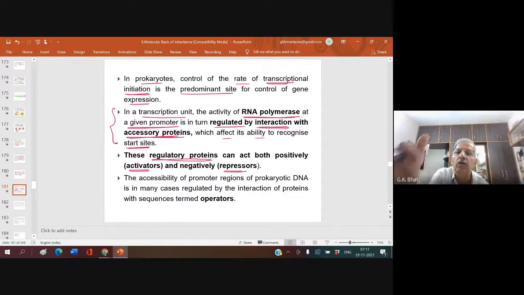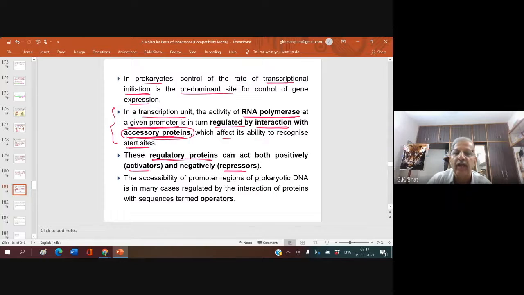Even for the start codon or stop codon to function, there are some proteins directing that. Therefore, there are certain accessory proteins which have the ability to recognize the start site and regulate the interaction. I shall explain that once I finish the Lac-Operon.